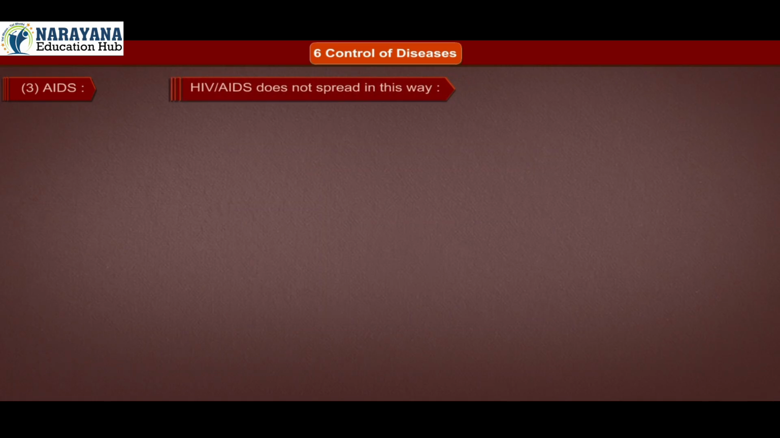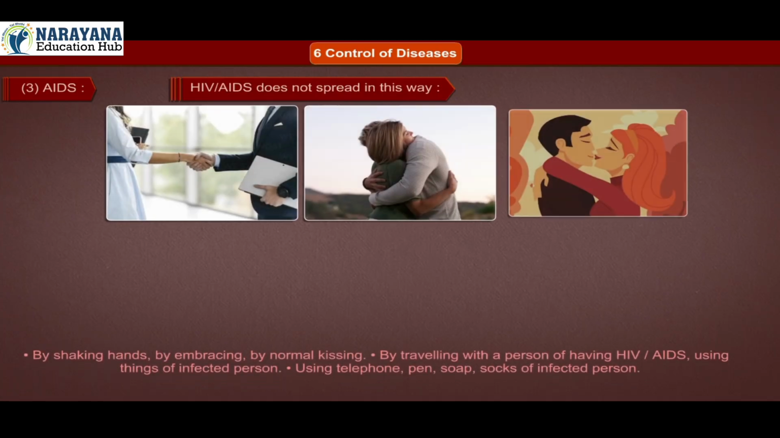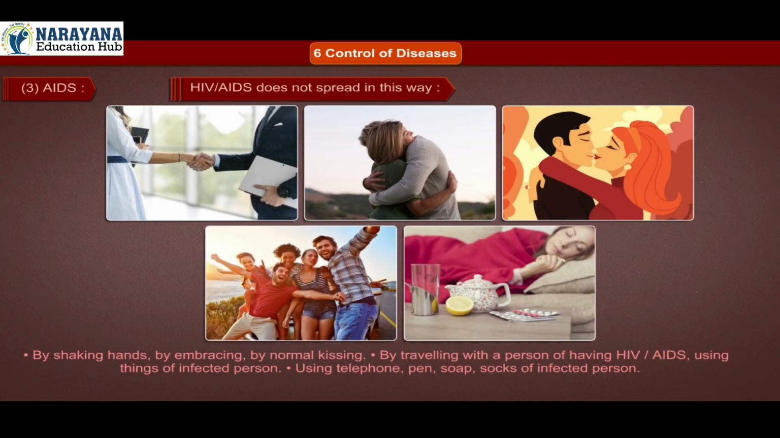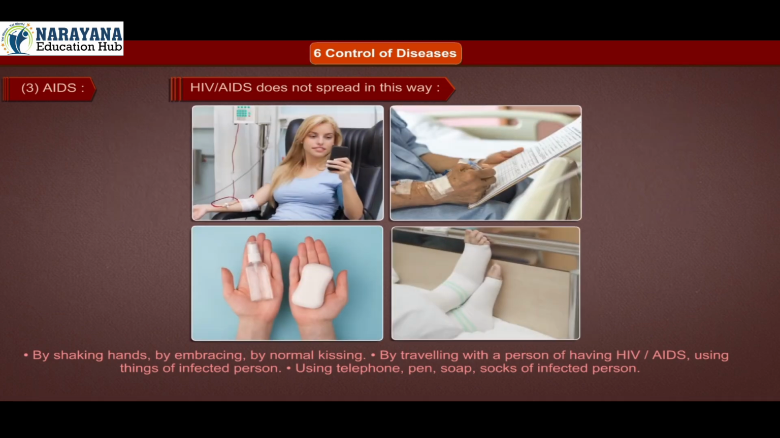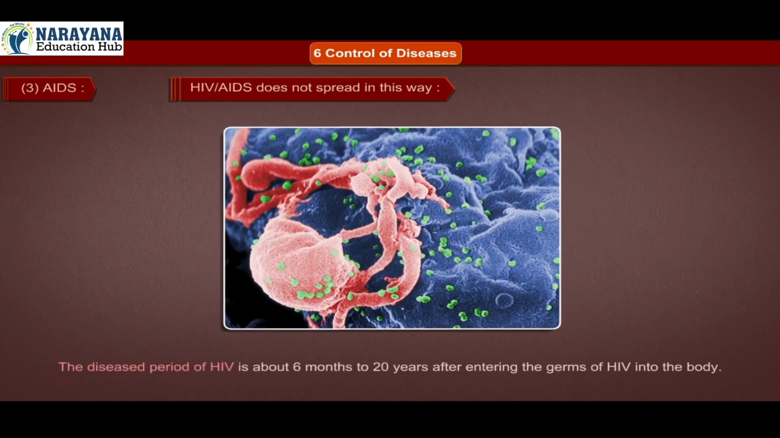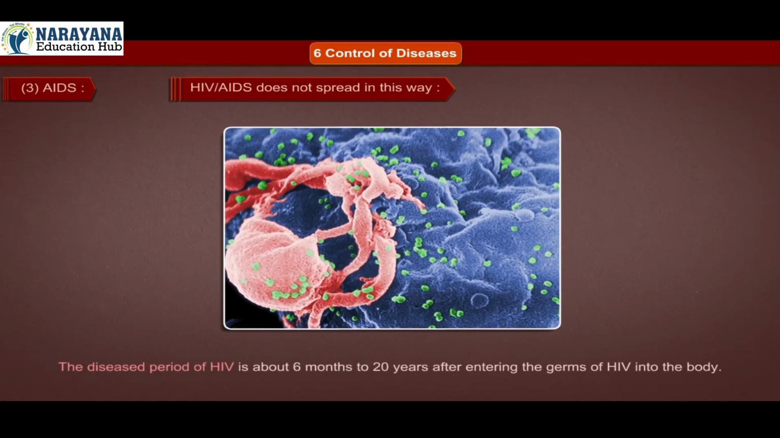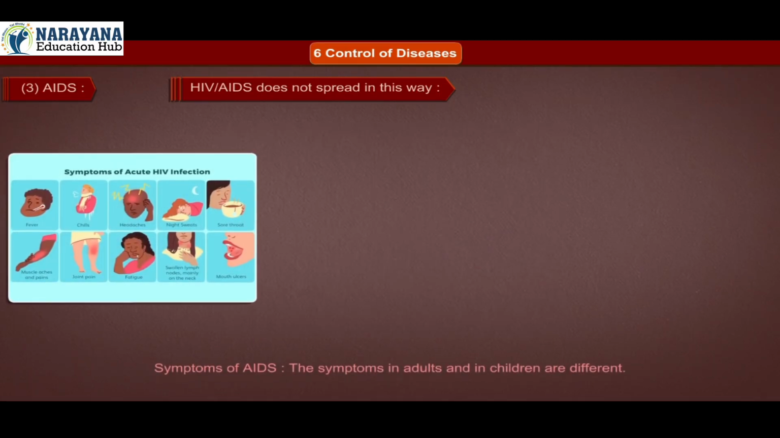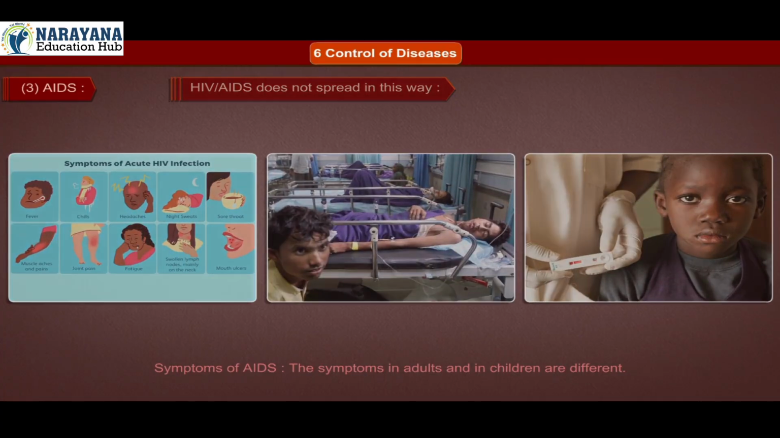HIV or AIDS does not spread in this way: by shaking hands, by embracing, by normal kissing, by traveling with a person having HIV or AIDS, using things of the infected person, using the telephone, pen, soap, or socks of the infected person. The diseased period of HIV is about 6 months to 20 years after the germs of HIV enter the body. Symptoms of AIDS. The symptoms in adults and in children are different.